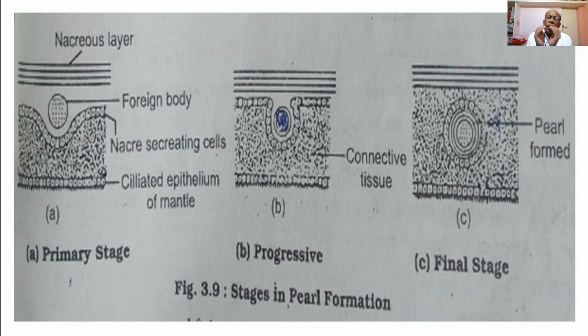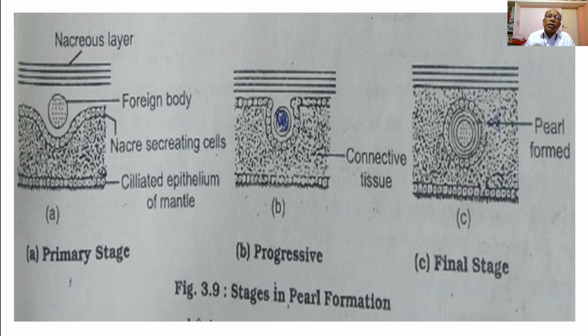The components are secreted around the foreign substance or the sand grain or the parasite or any insect in their body, that is the secretion of nacre layer, and this nacre layer consists of calcium carbonate and organic substance, that is conchiolin, which forms a shining glistening coat having the attractive look